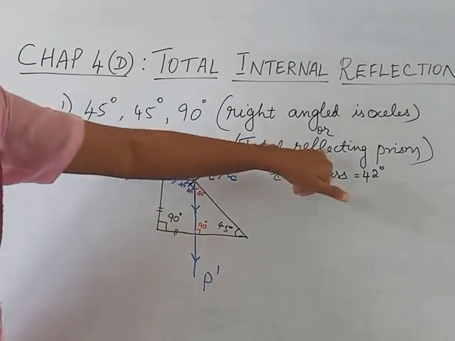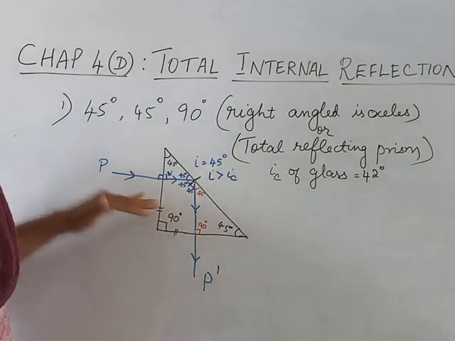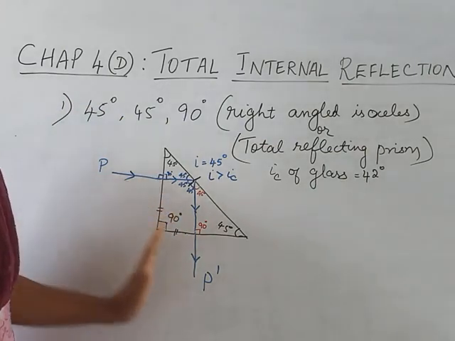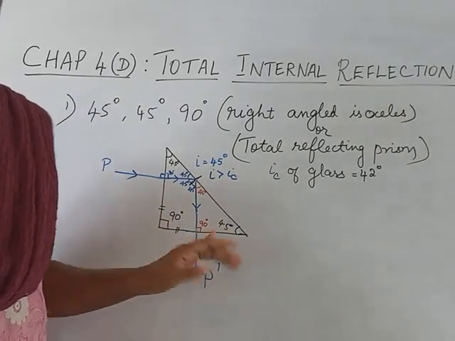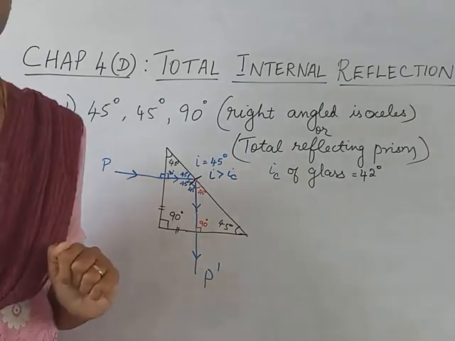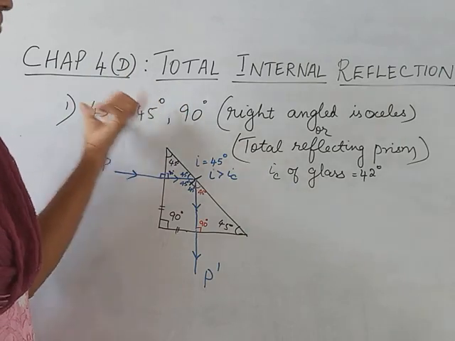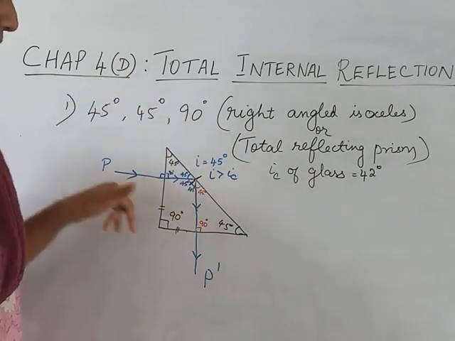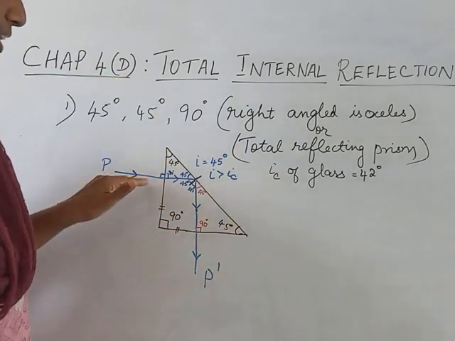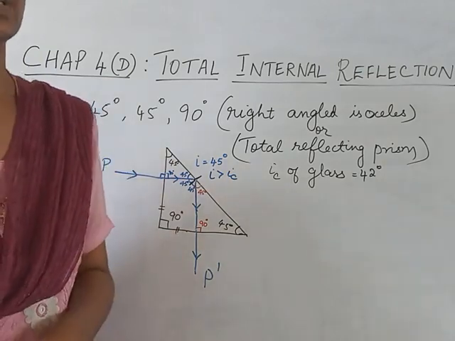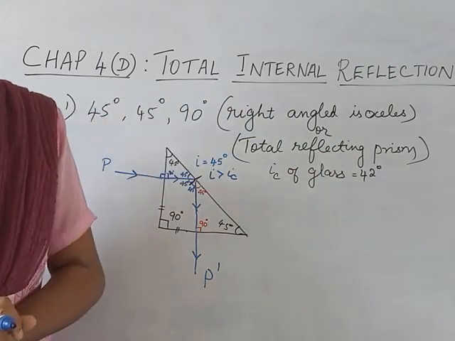Now, why is it called total reflecting prism? It's because anywhere you make the light incident, here or here or here, the ray will be totally reflected. In all the cases, the ray will be undergoing total internal reflection. This is a special prism. Only in this prism this happens. In other prisms, it doesn't happen. In this, anywhere the ray hits from any surface, but it should hit normally, the ray will undergo total internal reflection. That's why it's got the special name, total reflecting prism.